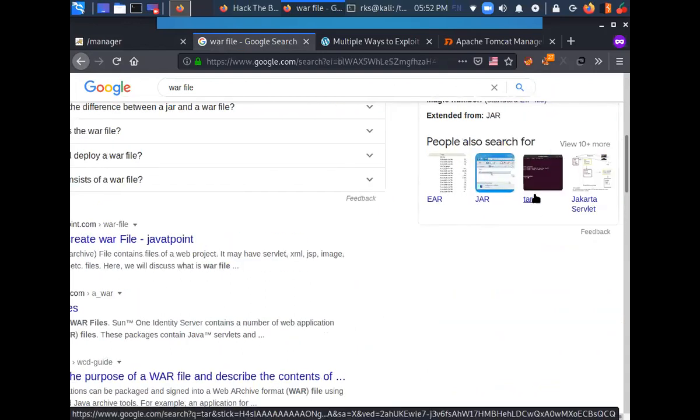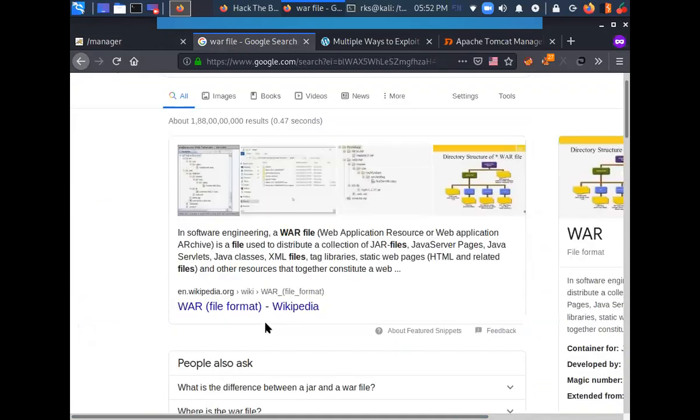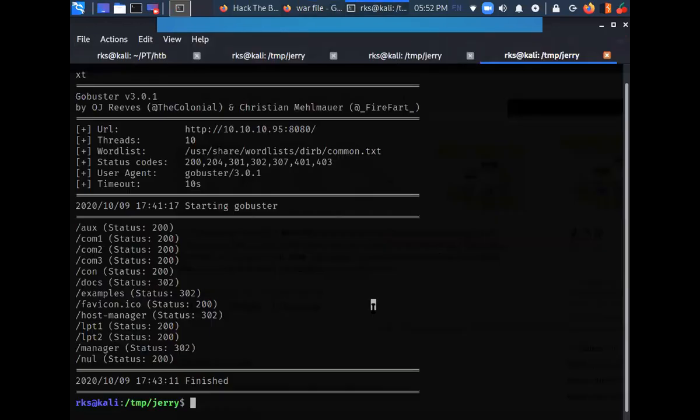Jar or war, okay. So let's do one thing. Let's create a malicious payload in war format, upload it, get it executed, and get a reverse shell. That's a very basic methodology. But the question arises, how can I get a war reverse shell?